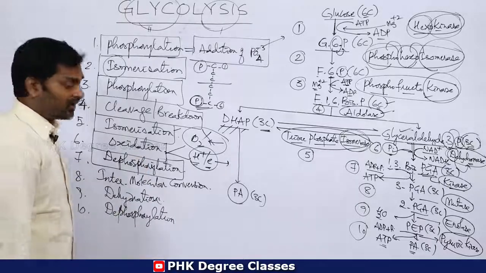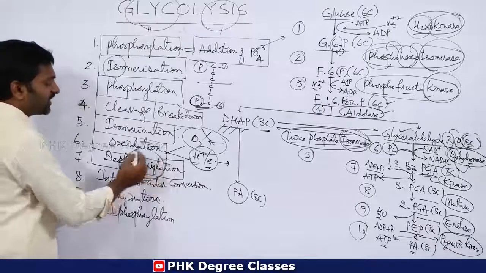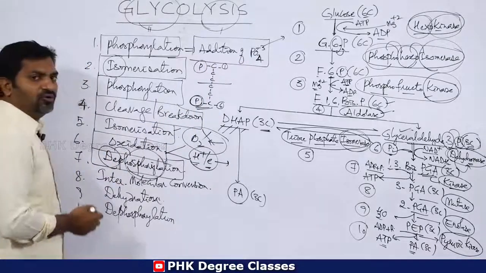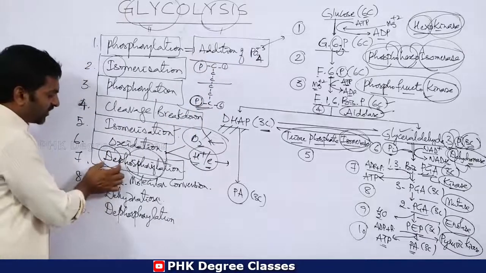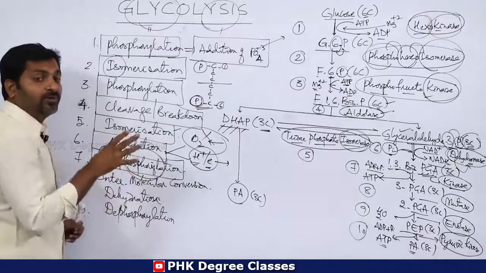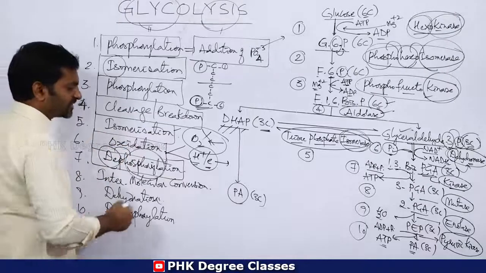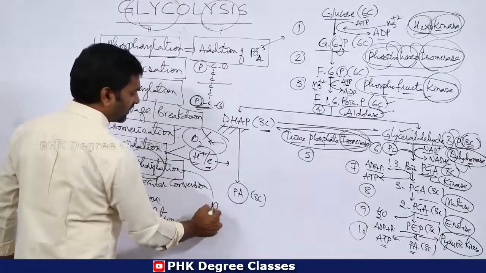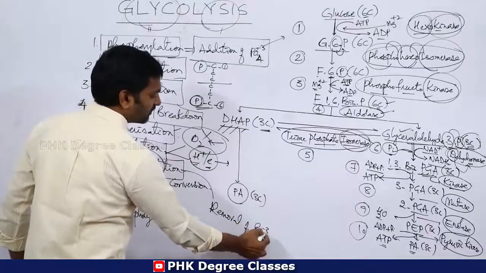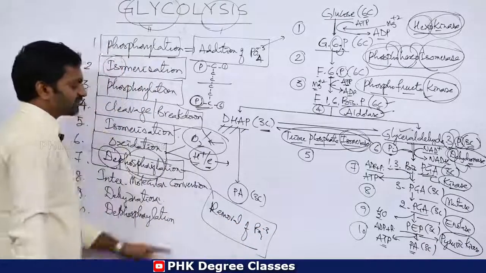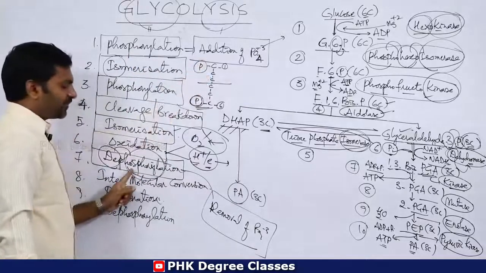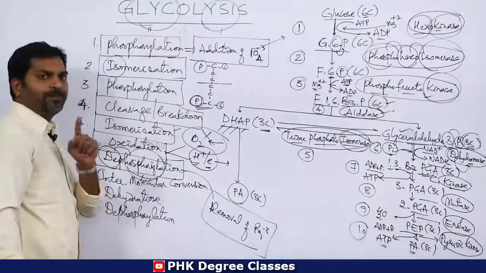Dephosphorylation. Simple. Phosphorylation means what? Addition of phosphate. D means what? Removal. Okay, D means removal. Phosphorylation is nothing but addition of phosphate. Here removal of phosphate takes place. Clear? Removal of phosphate. Here phosphorylation means addition of phosphate. Dephosphorylation means removal of phosphate.